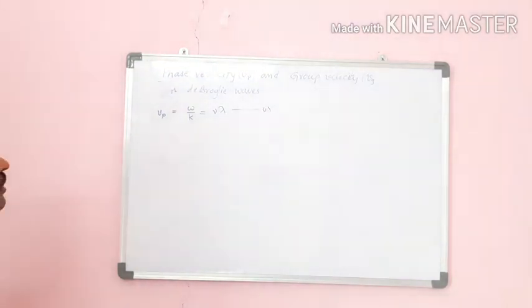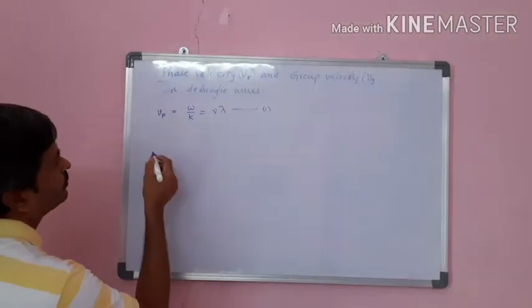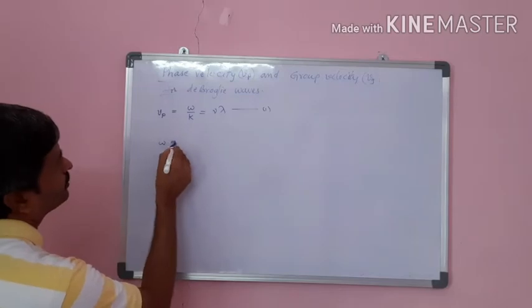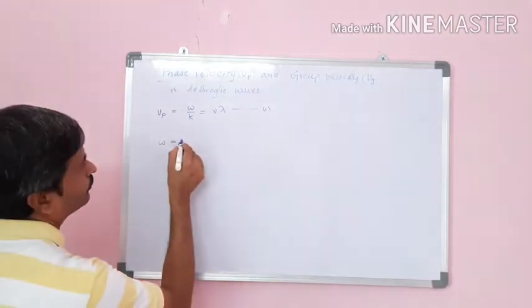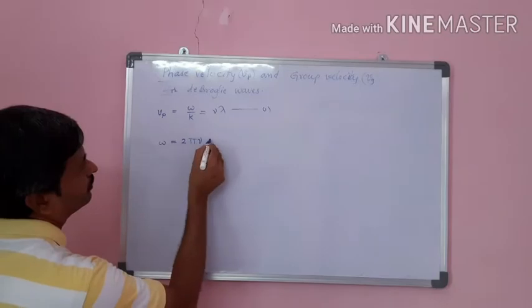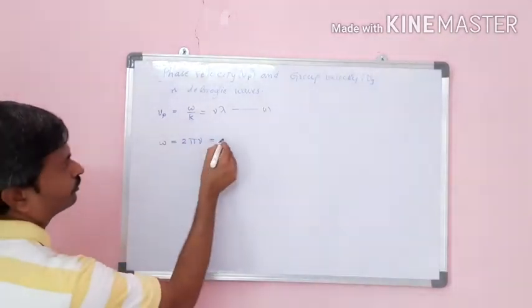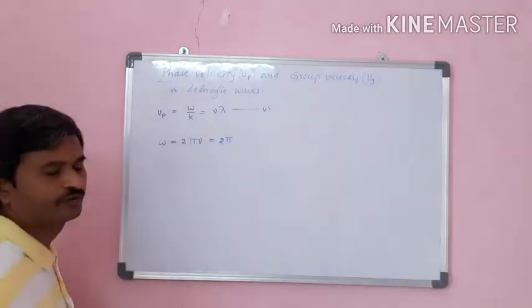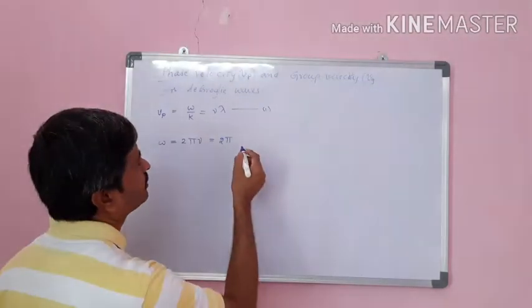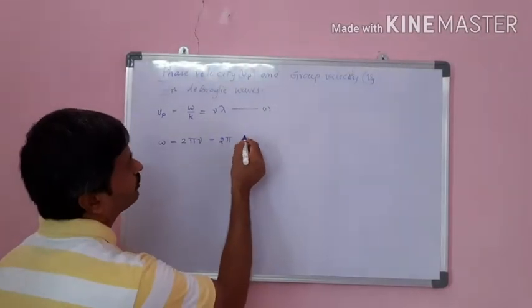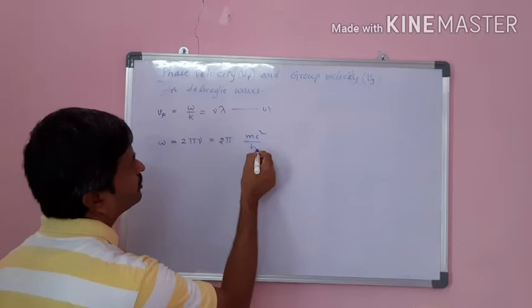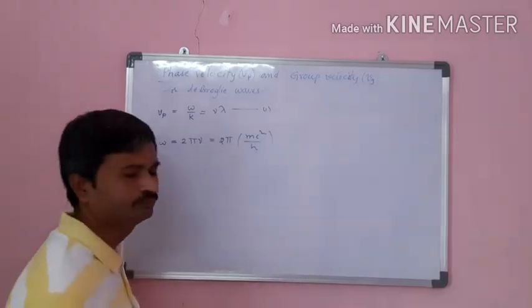Now we want to find these two and substitute. So omega is equal to 2 pi nu, that is equal to 2 pi into, from Einstein's equation we can write nu is equal to mc square by h. How?